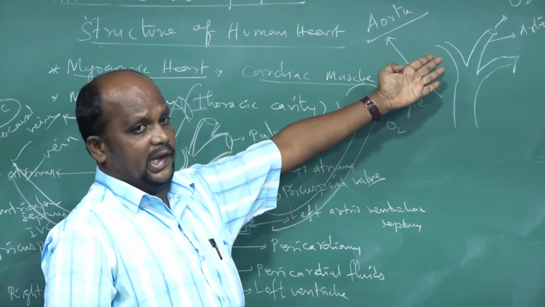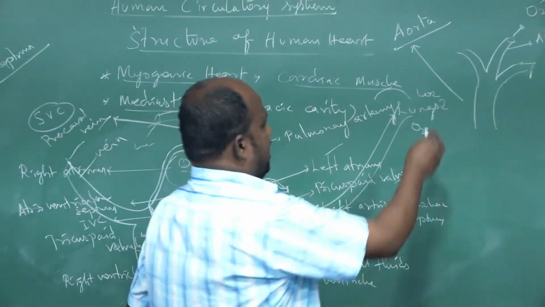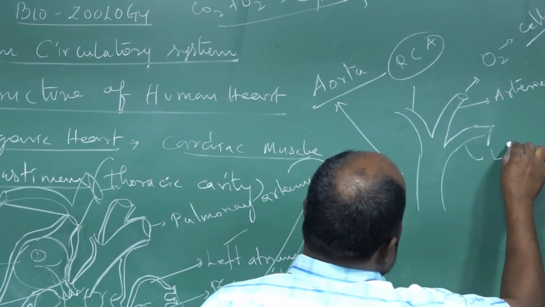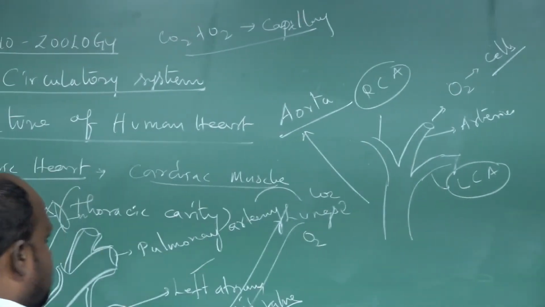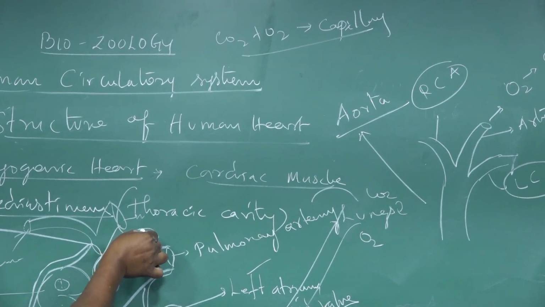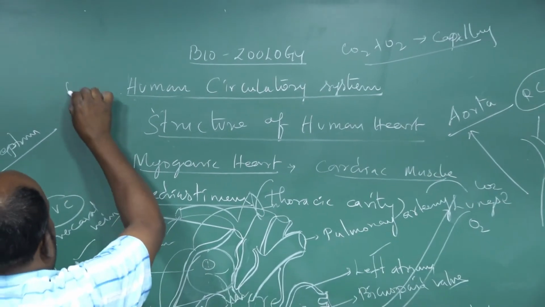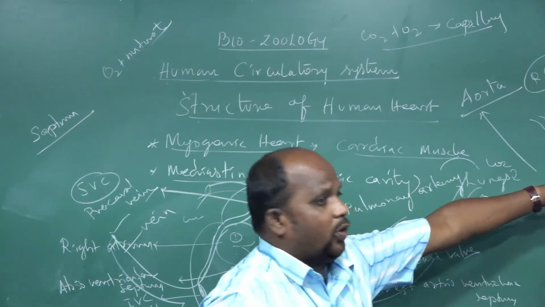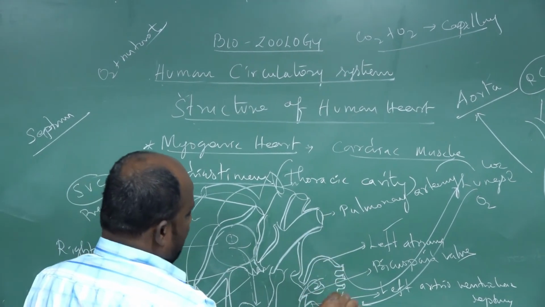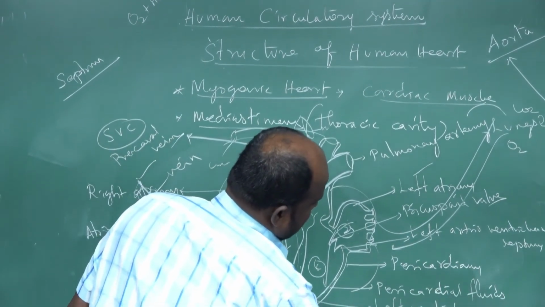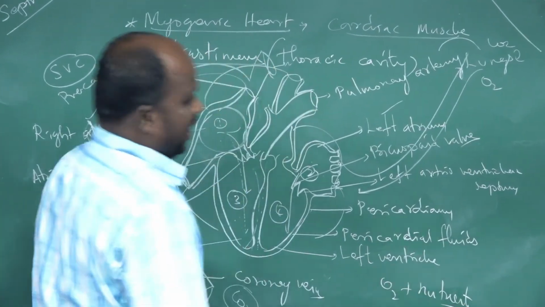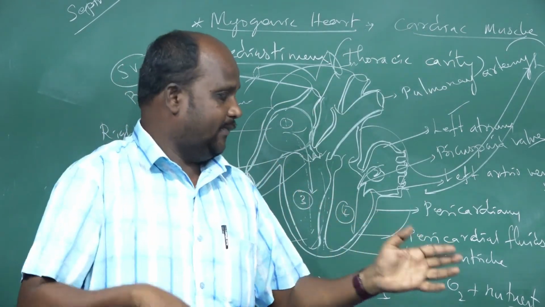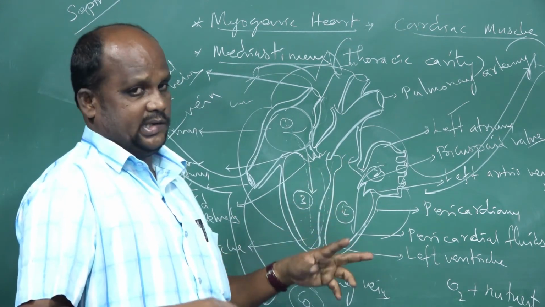Okay, so the coronary artery divides into two parts. That is the right coronary artery. Another one is the left coronary artery. The right side coronary artery supplies O2 plus nutrients to the right side part of the heart muscles. The left side coronary artery supplies O2 plus nutrients to the left side part of the heart muscles. Understand? So that is the major blood vessel, the coronary artery. Coronary artery is developed from the aorta. Aorta is developed from the left ventricle.